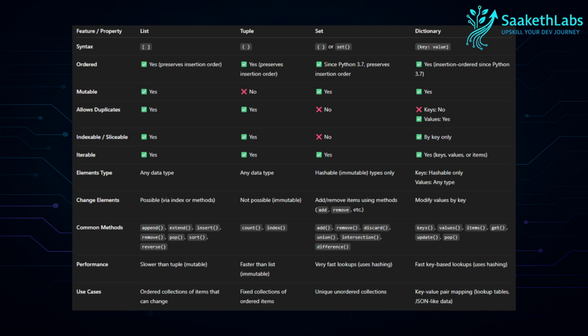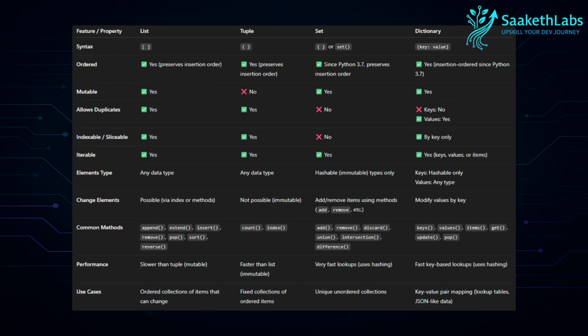Talking about mutability, lists are mutable. As we know, we were able to insert elements into lists, remove elements from lists, and manipulate the lists. Hence it is mutable. Whereas when it comes to tuples, we couldn't manipulate them at all. There were no methods supported for manipulation of tuples. Hence it is immutable. Sets, we were able to modify the values, so they are mutable. And same with the dictionaries as well.